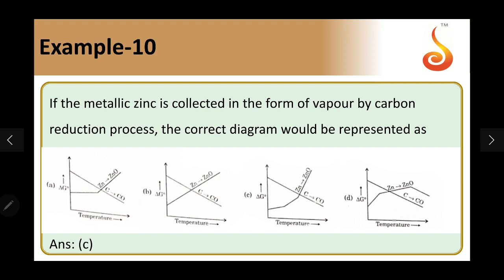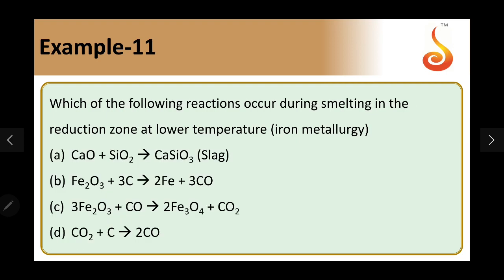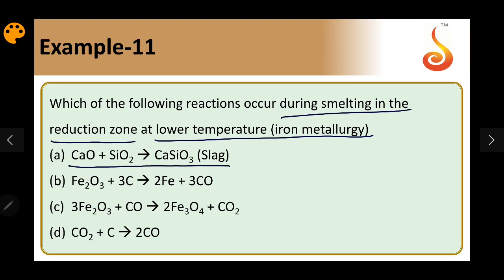Example 11. Which of the following reactions occur during smelting in the reduction zone at a lower temperature in iron metallurgy? So lower temperature, not the usual reduction. Calcium oxide combining with silicon dioxide to form slag is not in the reduction zone, so this is not the answer.